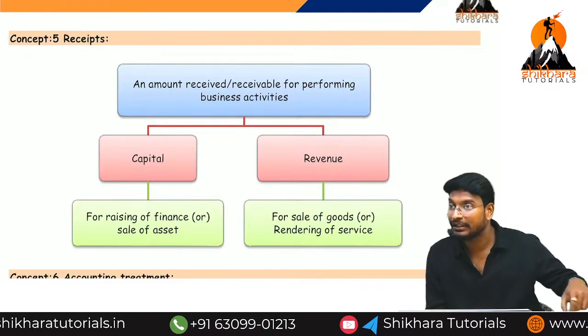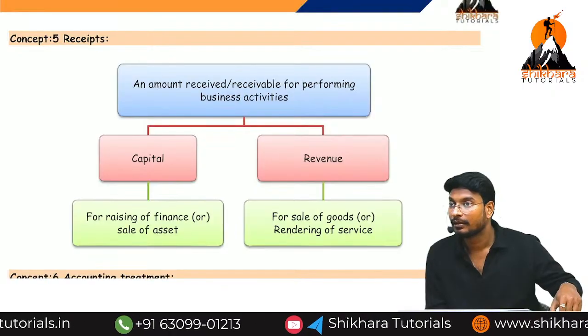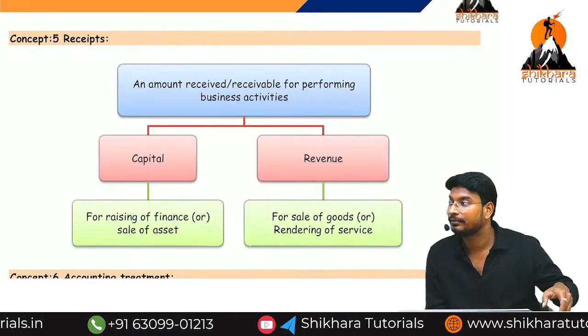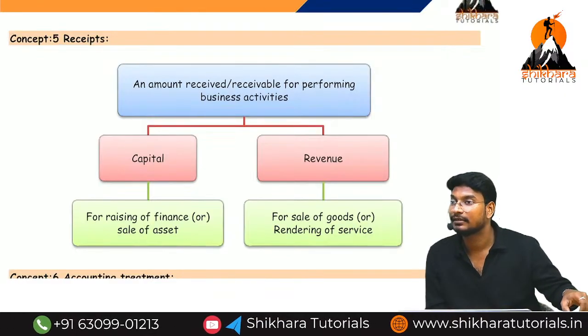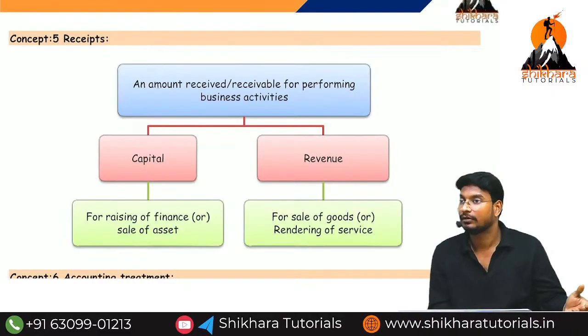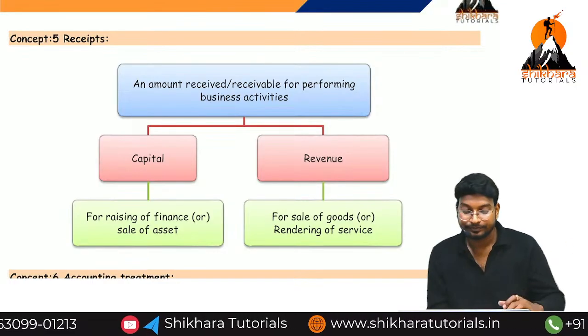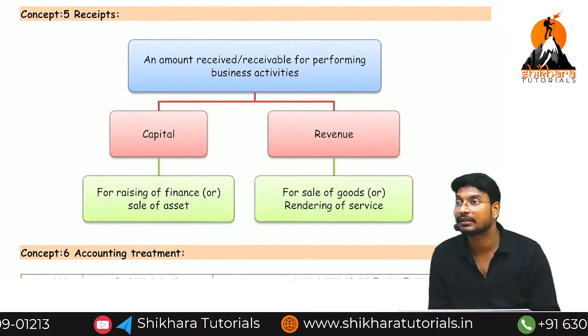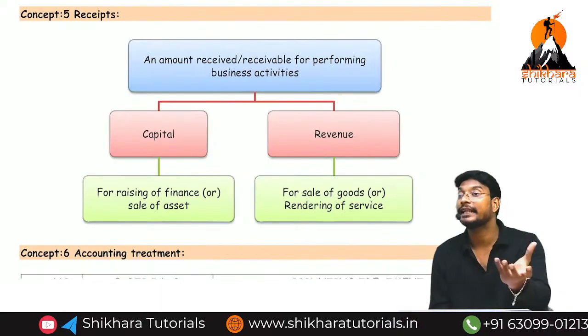If you record it on the debit side of the P&L account, it is revenue expenditure. If you record it on the credit side of the P&L account, it is revenue receipt. Normal incomes are called revenue receipts. What is the meaning of capital receipts? Recurring nature or non-recurring nature? Non-recurring nature. For example, loan taken.